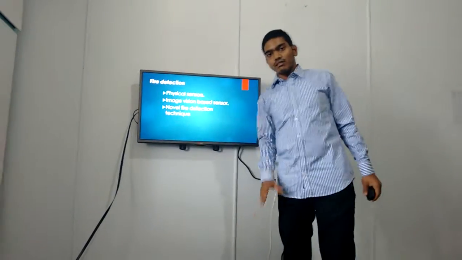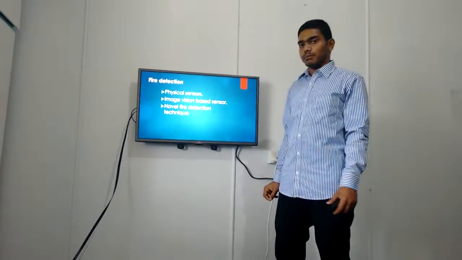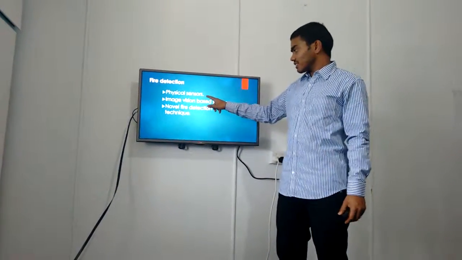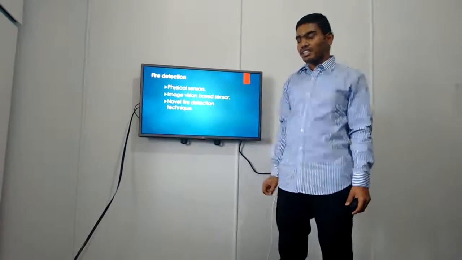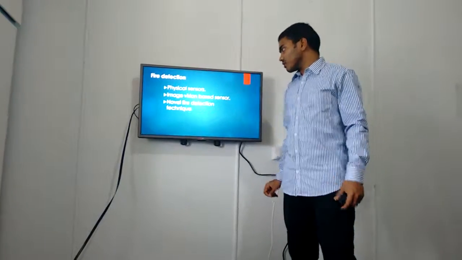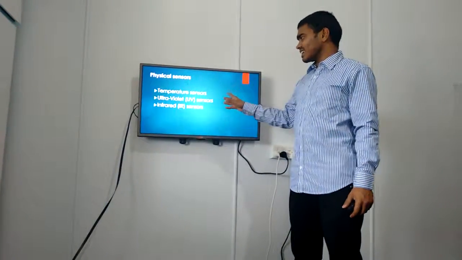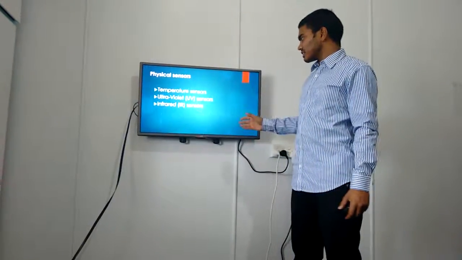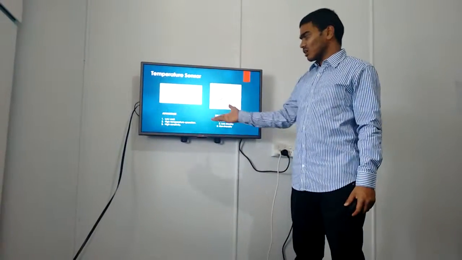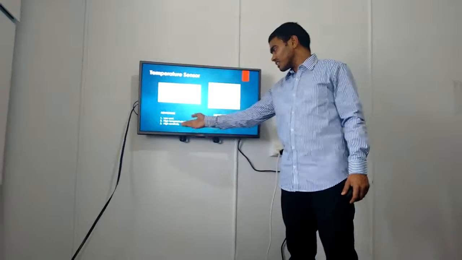Next, finally, I am going to explain how fire detection can be done. Generally there are physical fire sensors, image vision based sensors, and novel fire detection techniques. First, physical sensors: there are temperature sensors, ultraviolet sensors, and infrared sensors. Temperature sensors everybody knows, because they are low cost, with high temperature operation and high sensitivity.